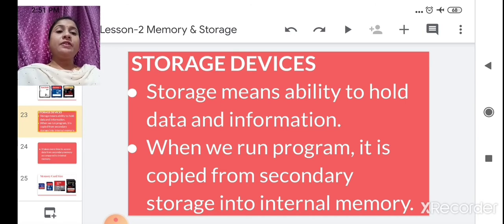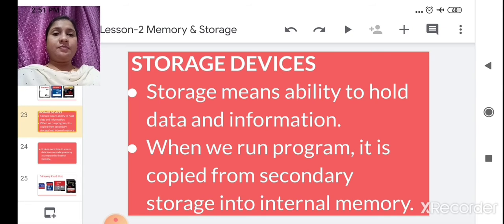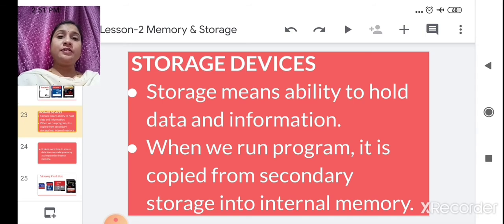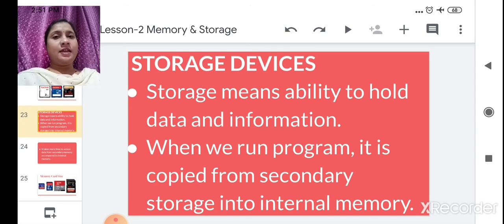When we run a program, it is copied from secondary storage into internal storage. For example, you have a memory card in your mobile and you have copied some pictures and videos onto it. Whenever you want to access those photos and videos from your memory card, first they will get loaded into the internal memory and then they will open in your mobile or computer.